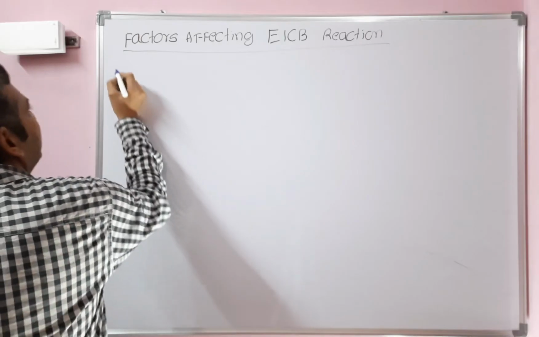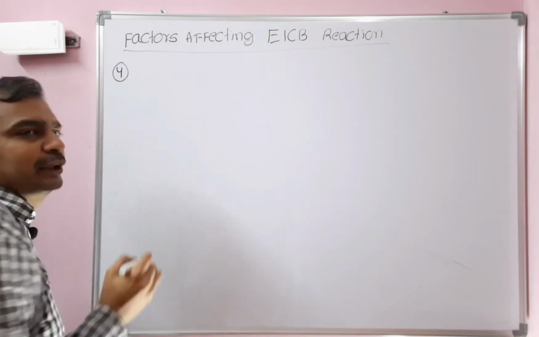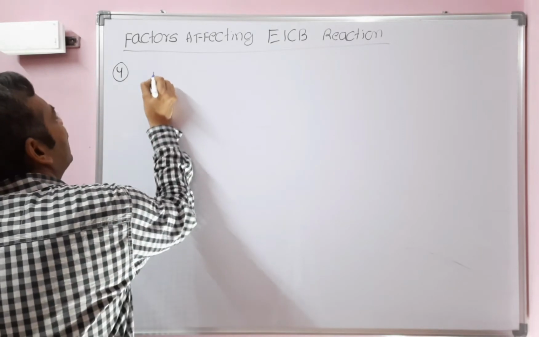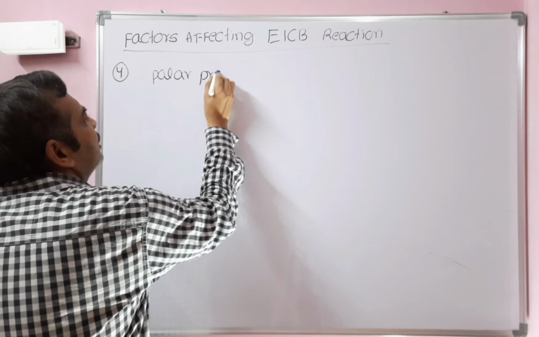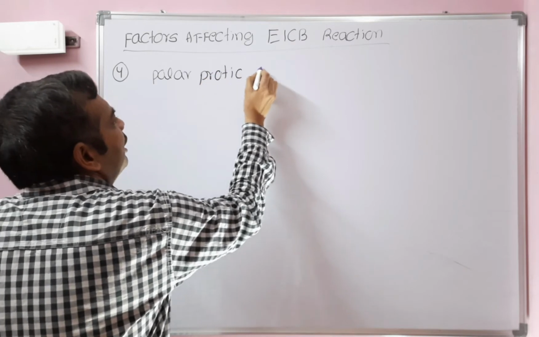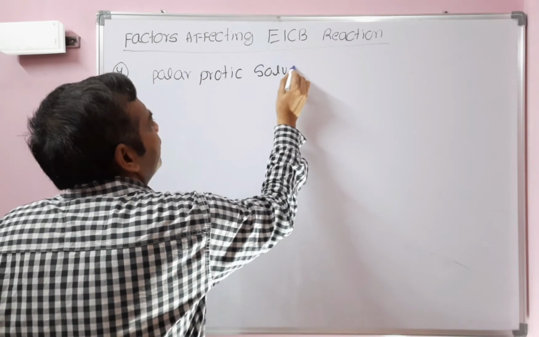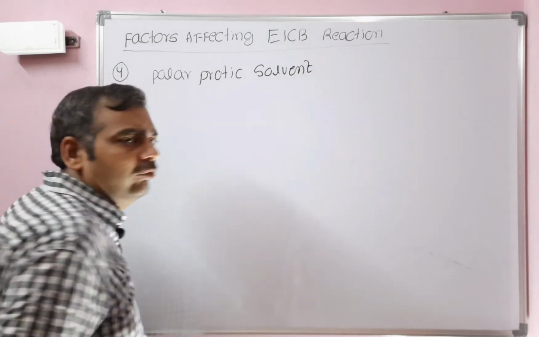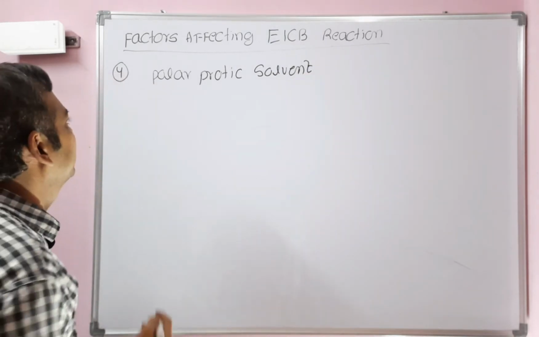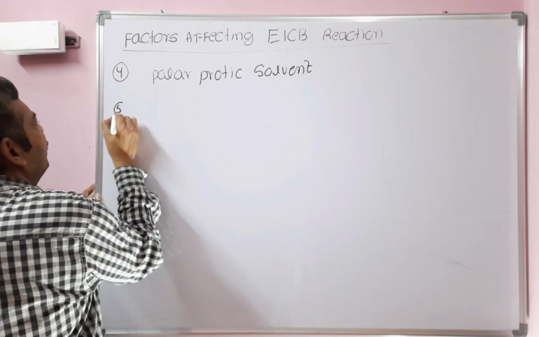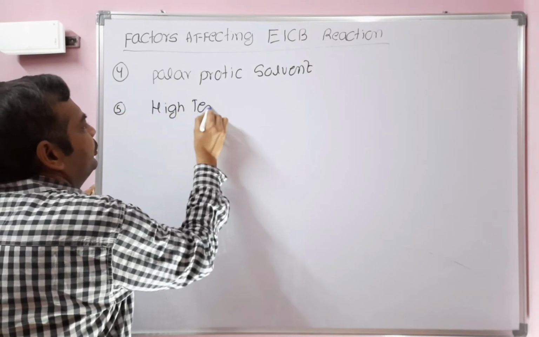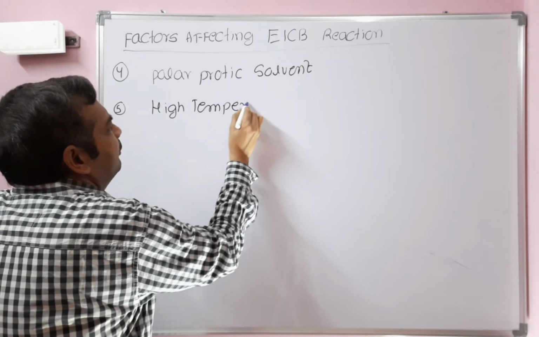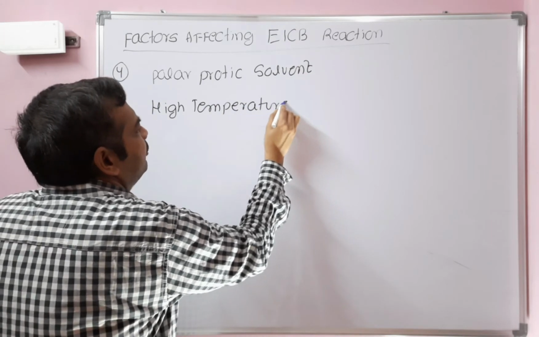Next point, polar protic solvent. Polar protic solvents are generally used for E1CB reaction: water, methanol, ethanol. High temperature is required for E1CB reaction, otherwise substitution reactions will take place.